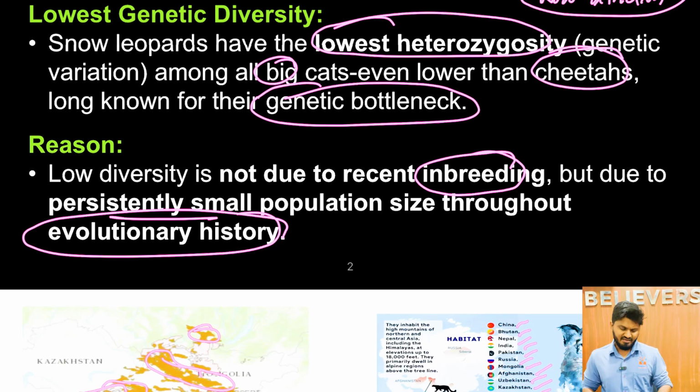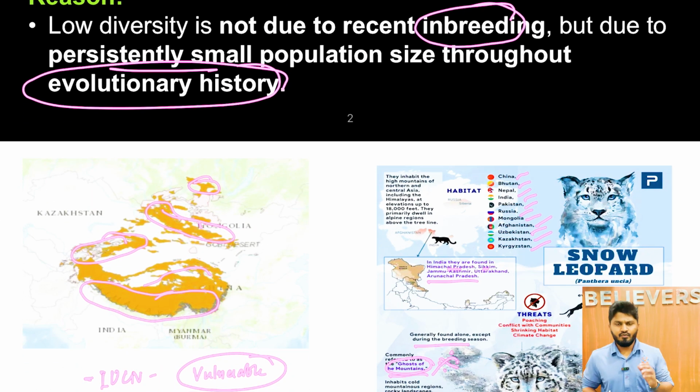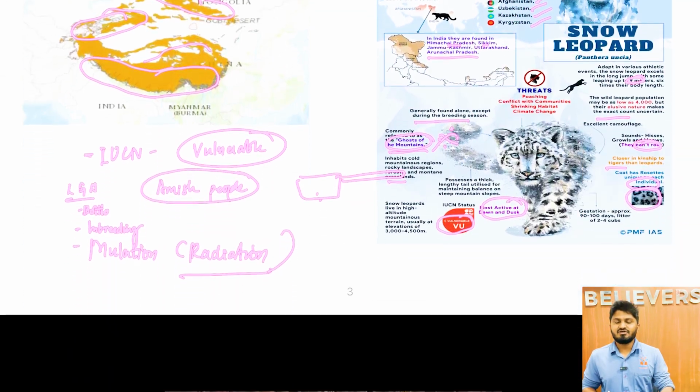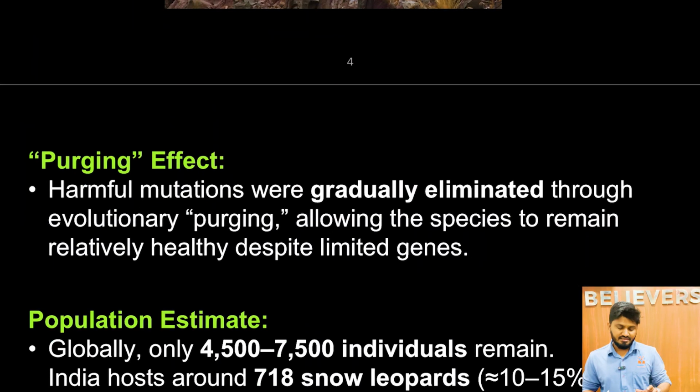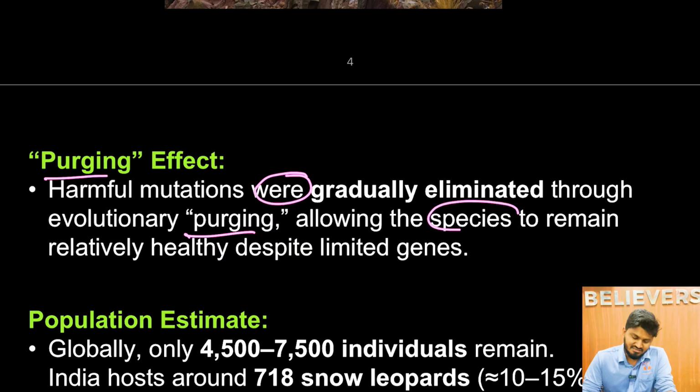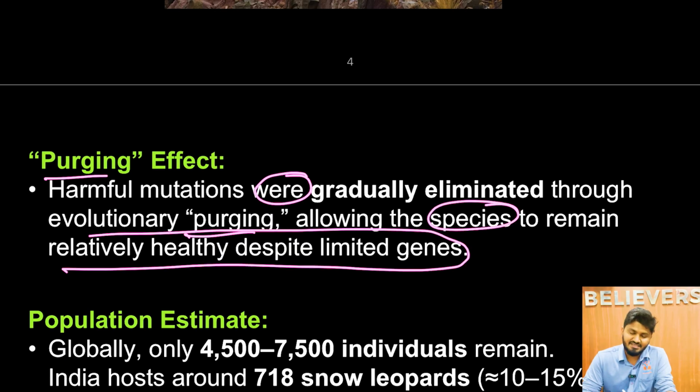Now you might ask, why is it so significant? Because of the reasons I have stated. But first we'll discuss other findings. The purging effect, that is, of harmful mutations. As I told you, one of the reasons for low genetic diversity is mutations. Harmful mutations were gradually eliminated through evolutionary purging, allowing the species to remain relatively healthy despite the limited genes.